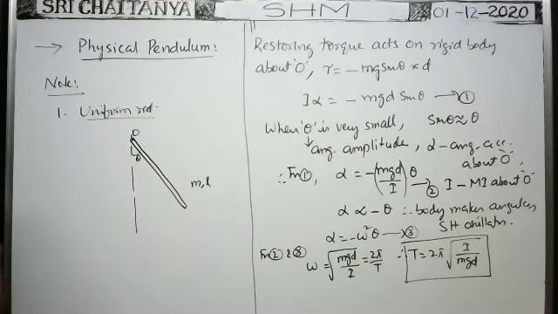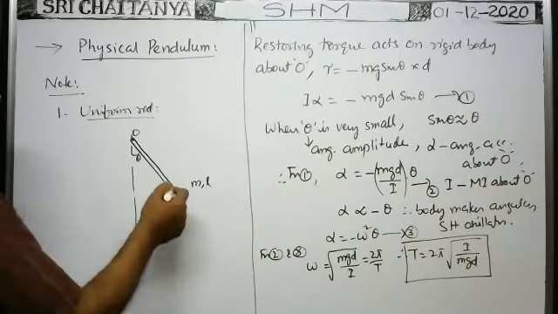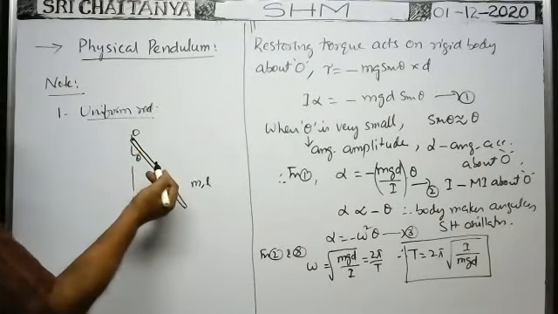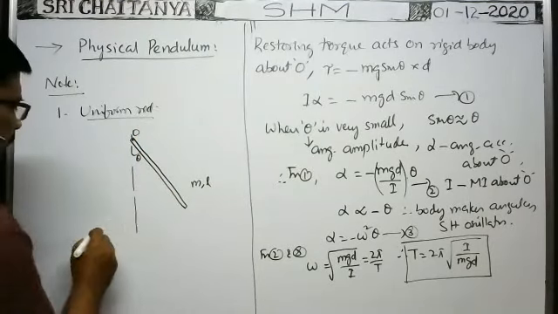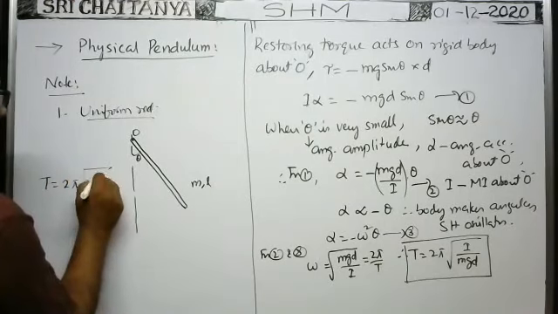So it is having a time period. What is the formula for time period? It is the physical pendulum, no doubt, because one regular body is suspended from a certain point and made to oscillate like this. Definitely it is the physical pendulum. So what to write as the formula for time period? Time period T is equal to the general formula, 2 pi into root of I by mgd.